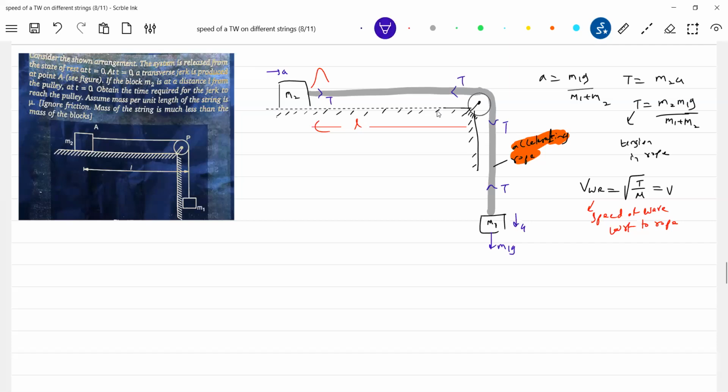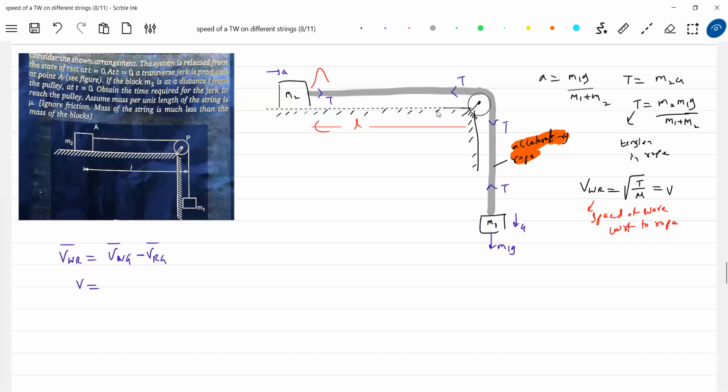Okay, now I'll jump into the mathematics. Velocity of wave with respect to rope equals velocity of wave with respect to ground minus velocity of rope with respect to ground. I think this is okay. Do we know velocity of wave with respect to rope? Yes, that is V.